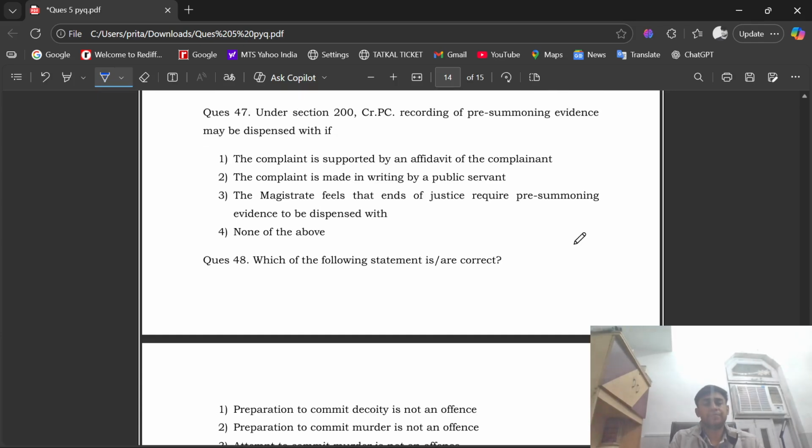Question number 47. Under section 200 CRPC, recording of pre-summoning evidence may be dispensed with if the complaint is made in writing by a public servant. Under section 200 of CRPC, recording pre-summoning evidence may be dispensed with. The right option is second, that is the complaint is made in writing by a public servant.